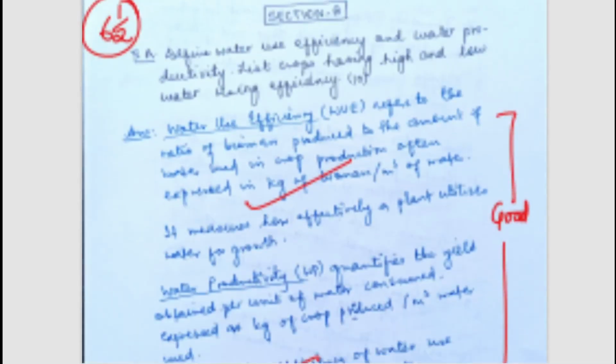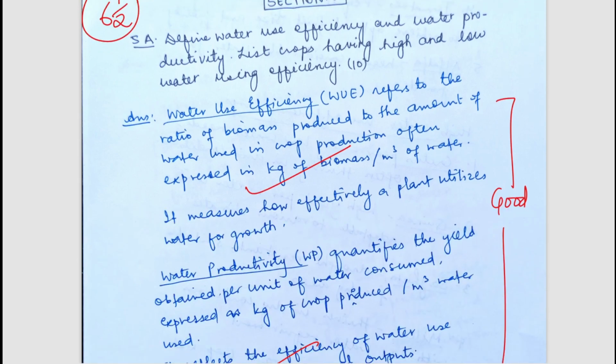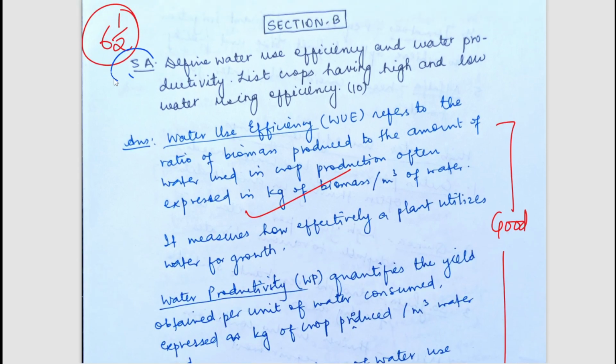Now let's move to the next question. The next question is from the compulsory question number 5, and from here section B starts. So the student has written 3 questions from section A and 2 from section B, in which 5 was compulsory and 1 more the student would have written. So the next question is, define water use efficiency and water productivity.